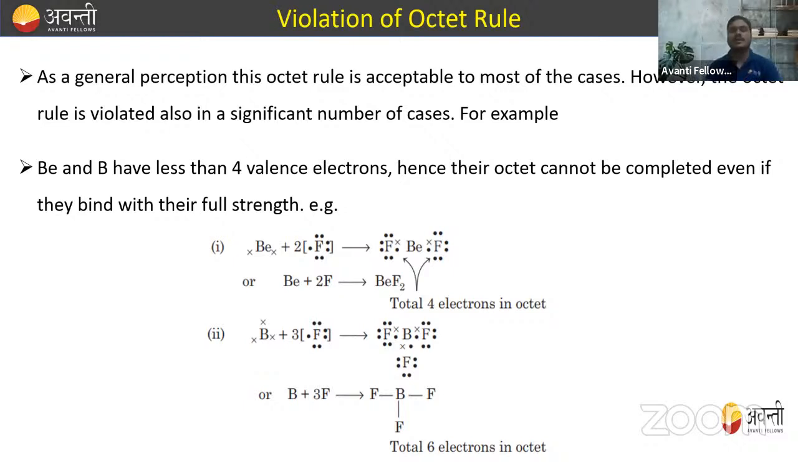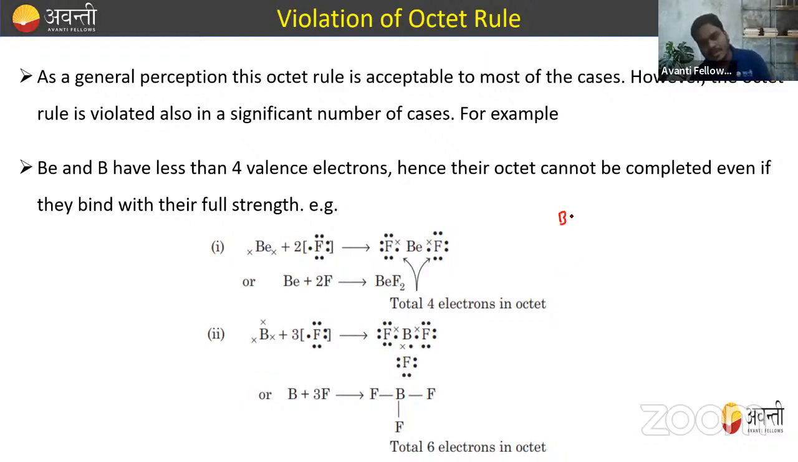For example, beryllium and boron have less than 4 valence electrons. Hence, their octet cannot be completed even if they bind with their full strength. For example, if you're considering beryllium, we all know that it belongs to group 2. So they have only 2 electrons. So when they combine with the fluorine atom, they will form BeF2.